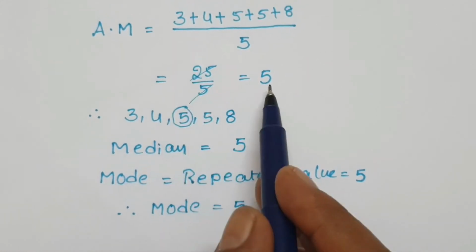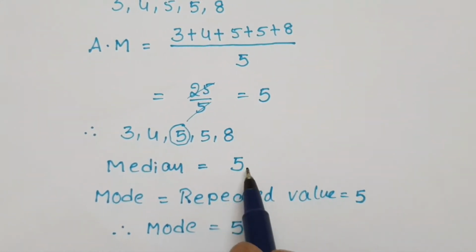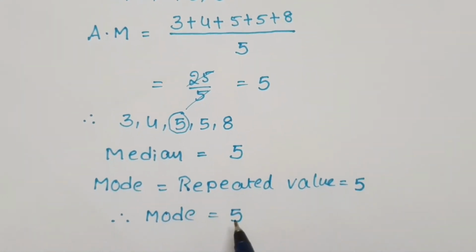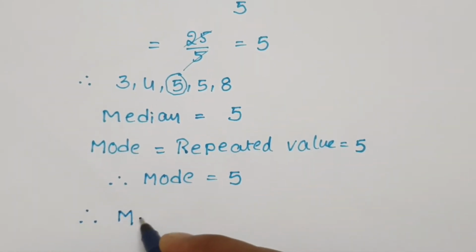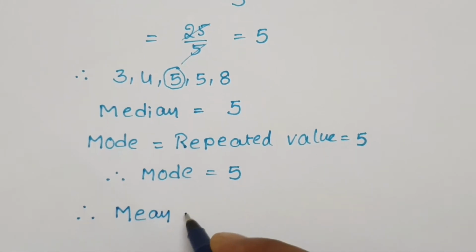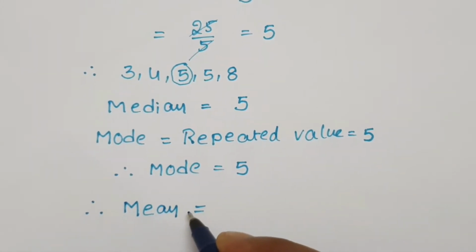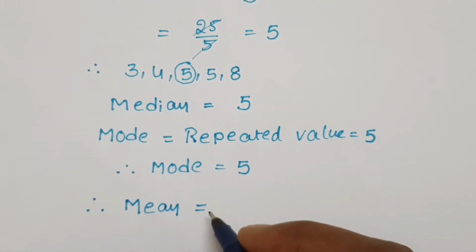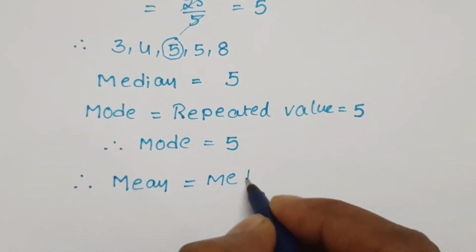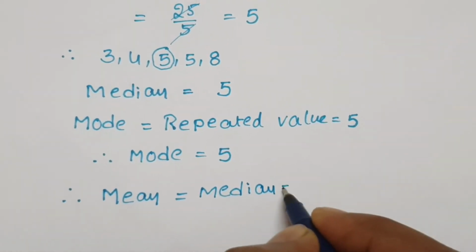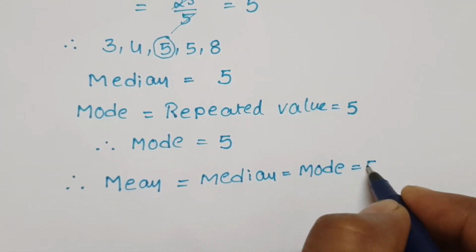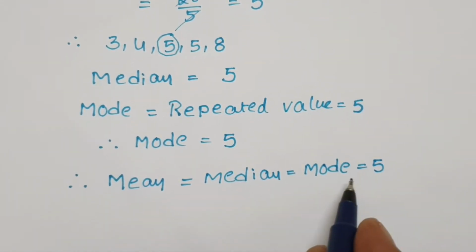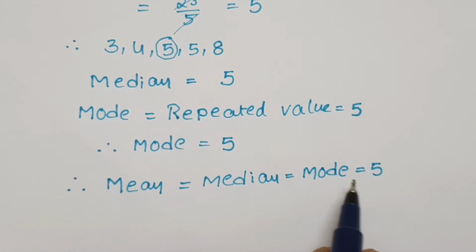Arithmetic mean equals 5, median 5, mode equals 5. All are equal. Now write one sentence here. Therefore mean, nothing but arithmetic mean or average, is the same, and next the median equals the mode, having the same answer, 5. Mean equals 5, median equals 5, mode equals 5.